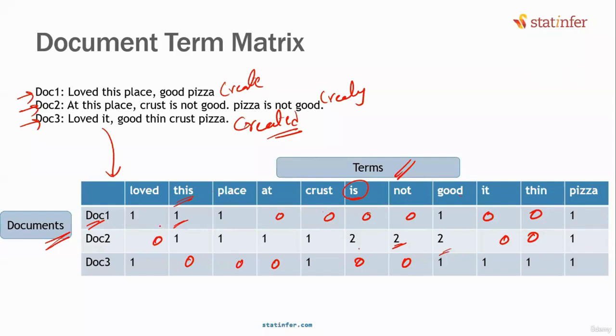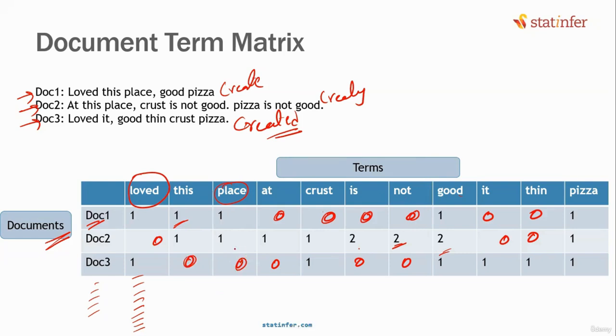Why can't we directly do this? Here is the reason. The document term matrix usually has a lot of zeros in it. Let's say you're working with 5,000 reviews. Can you expect the same word "love" to appear in every review, in all the 5,000 reviews? Is it possible? Very, very rare. Do you agree? It will appear only in a few places, isn't it? So the remaining will be zeros. The matrix will have a lot of zeros in it.